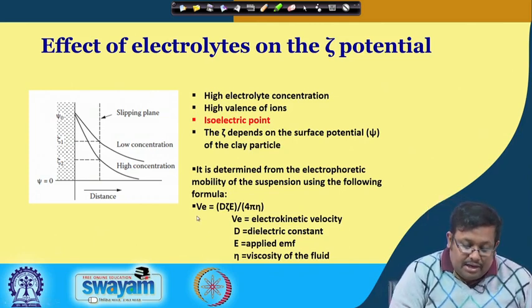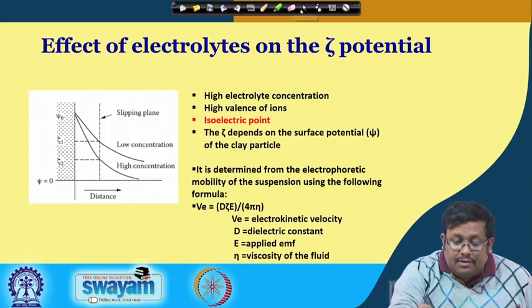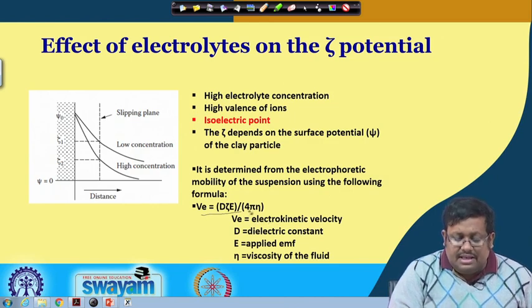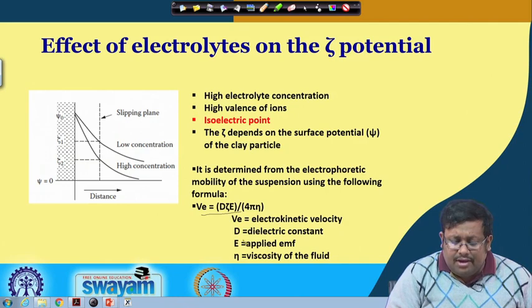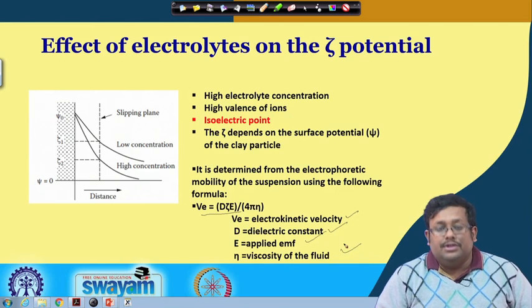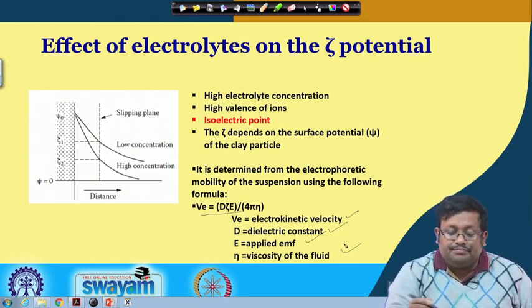where V equals d z e by 4 eta pi, where V e is the electrokinetic velocity, d is the dielectric constant, E is the applied electromotive force, and eta is the viscosity of the fluid. So, by using this formula we can calculate the zeta potential.